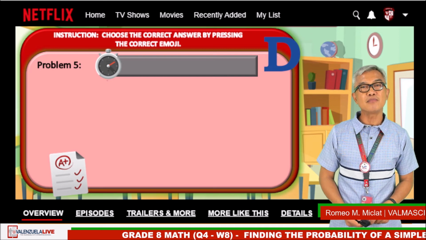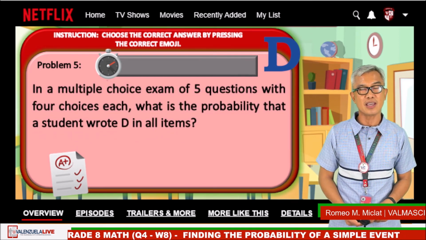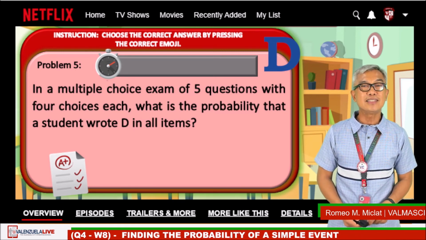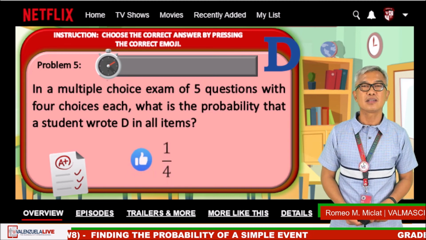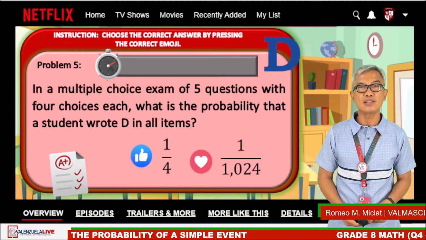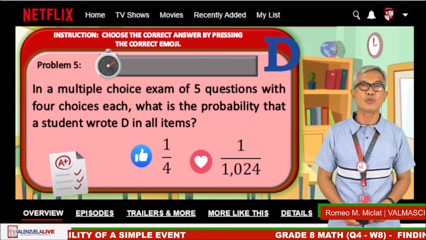Okay, in a multiple choice exam of 5 questions with 4 choices each, what is the probability that the student wrote D in all items? Like emoji is 1/4, the heart emoji is 1 over 1024. The timer starts now.